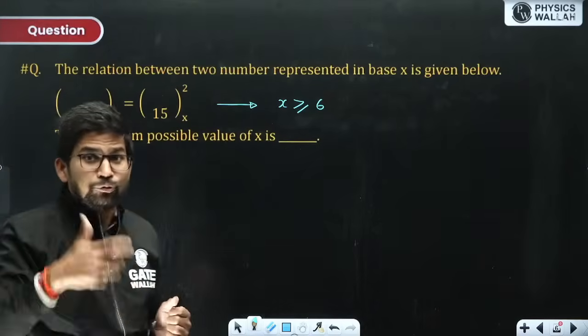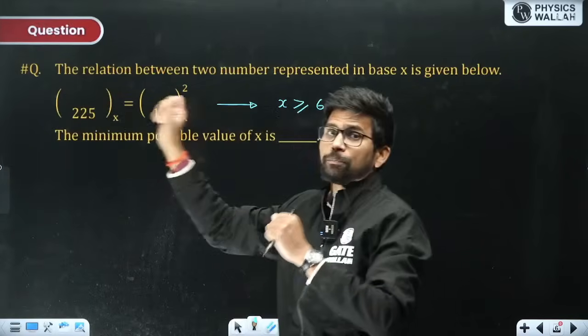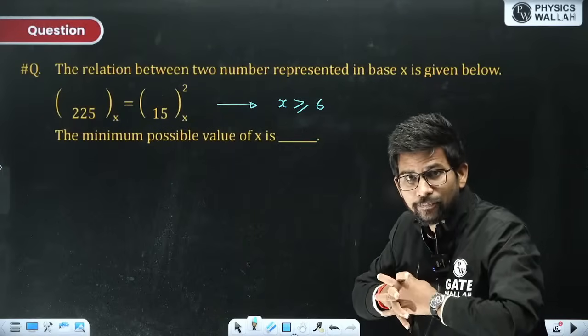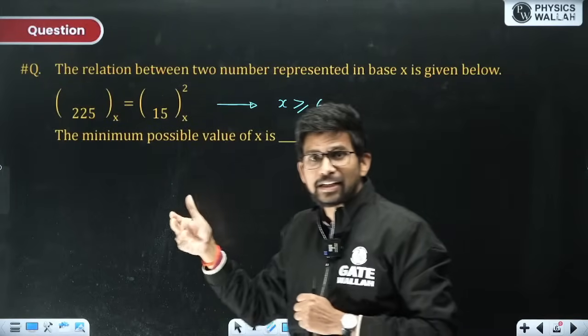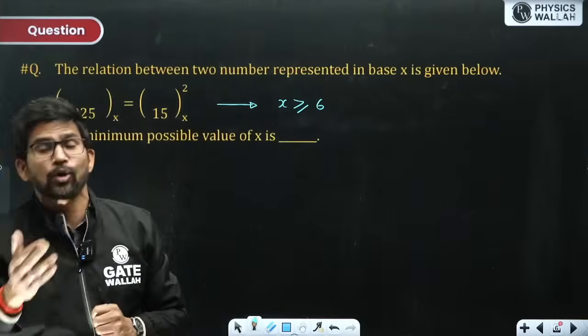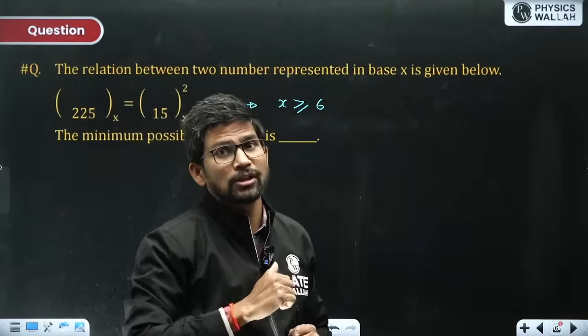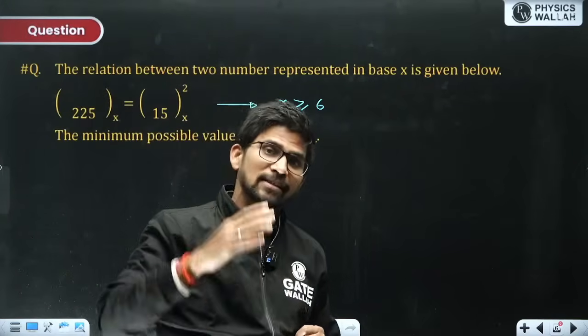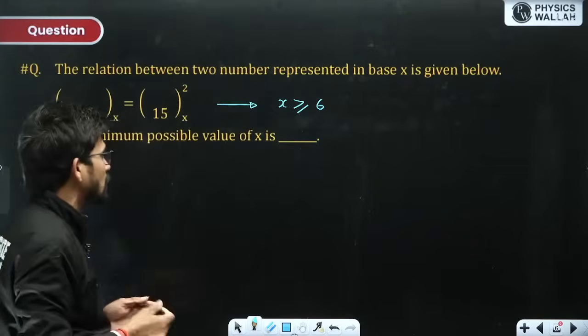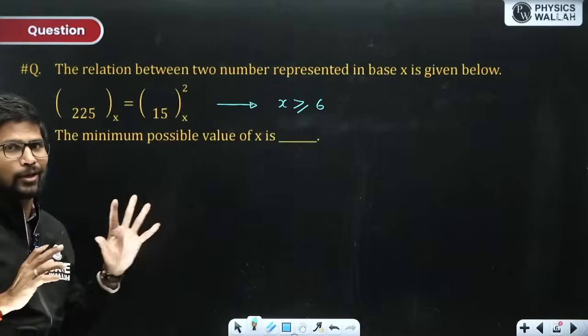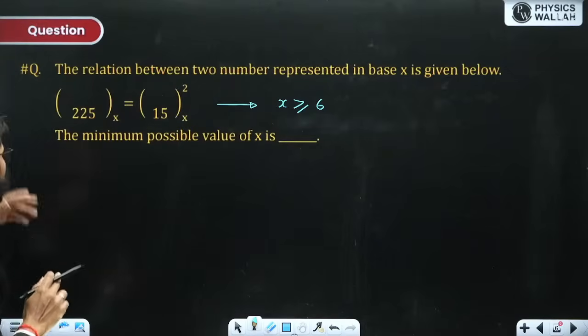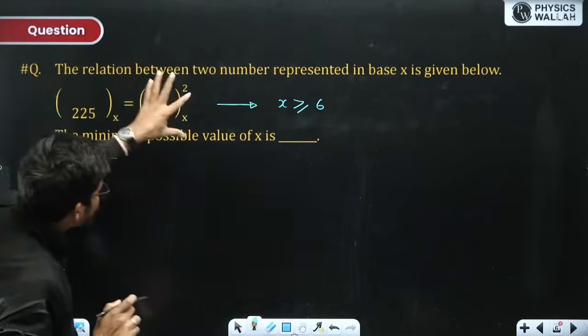For 5 to be a valid digit, the base should be at least 6, because if the base is 6, the highest digit you can use is 5. If the base is higher than 6, then 5 is definitely valid. So x should be greater than or equal to 6. This is the first condition. Now this relation should also be true.